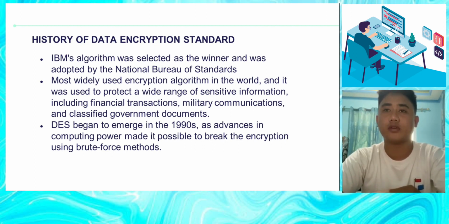After several rounds of testing and evaluation, IBM's algorithm was selected as the winner and was adopted by the National Bureau of Standards, now known as the National Institute of Standards and Technology, or NIST, as a federal standard for data encryption in 1977. So, DES quickly became the most widely used encryption algorithm in the world, and it was used to protect a wide range of sensitive information, including financial transactions, military communications, and classified government documents.